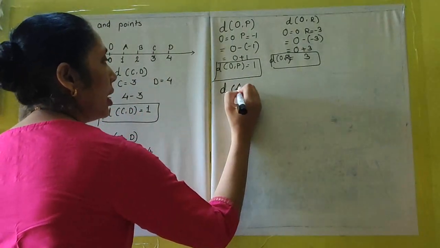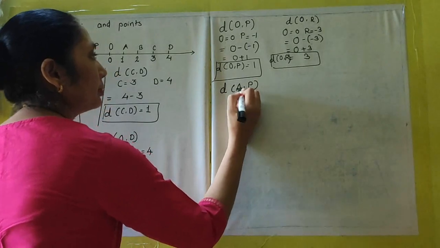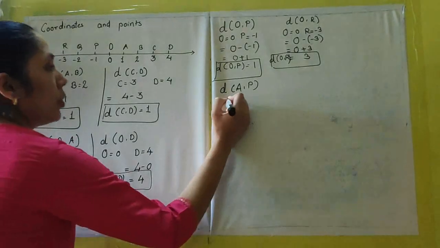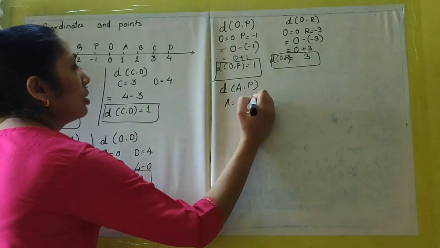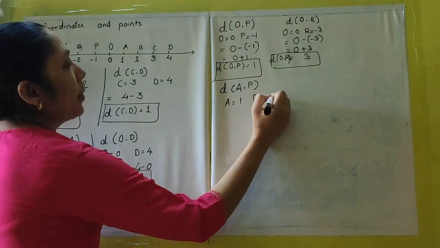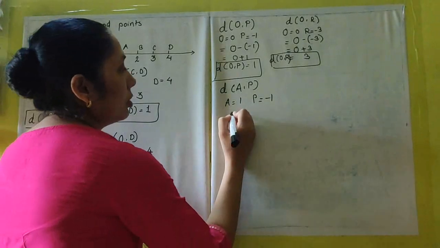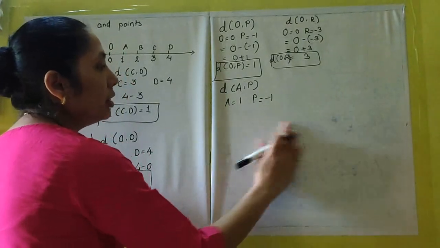Distance AP. Okay, now here in this case, one is positive and one is negative. So A is 1, P is minus 1. So here, which is the greater number?